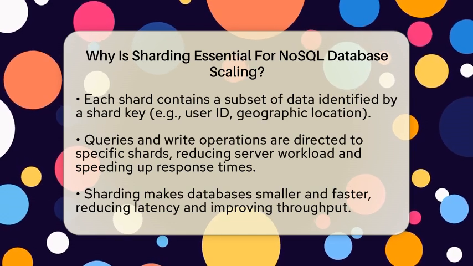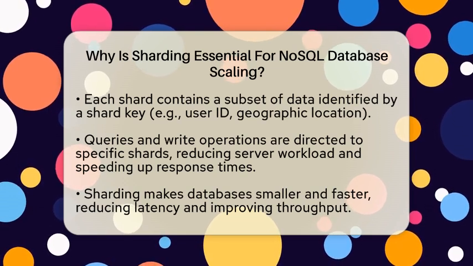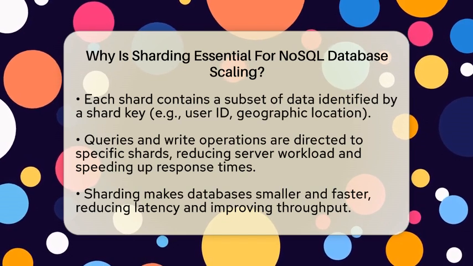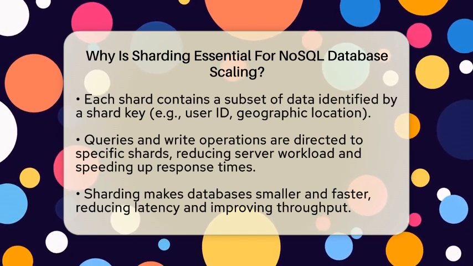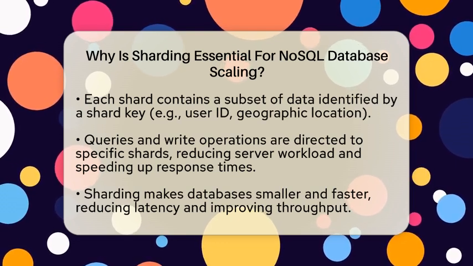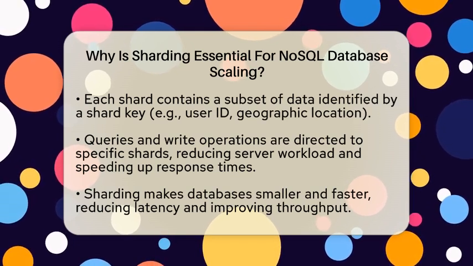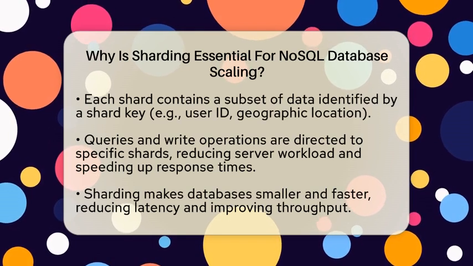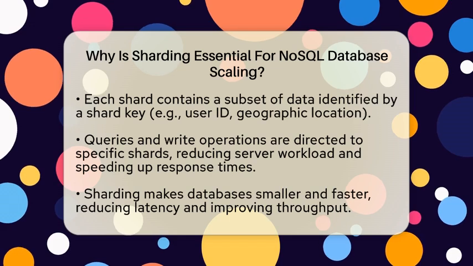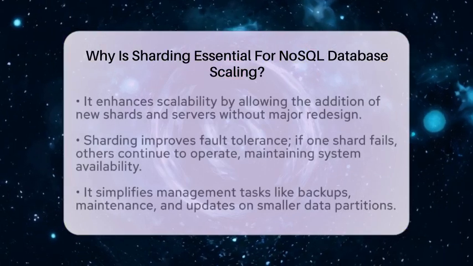For backend developers working with application programming interfaces, databases, and server-side logic, sharding is important for several reasons. First, it makes databases smaller and faster. By limiting the amount of data each server must handle, latency is reduced and throughput improves. Second, sharding enhances scalability. As data or traffic increases, new shards and servers can be added without major redesign. This means your system can grow horizontally, which is often more cost-effective than vertical scaling.